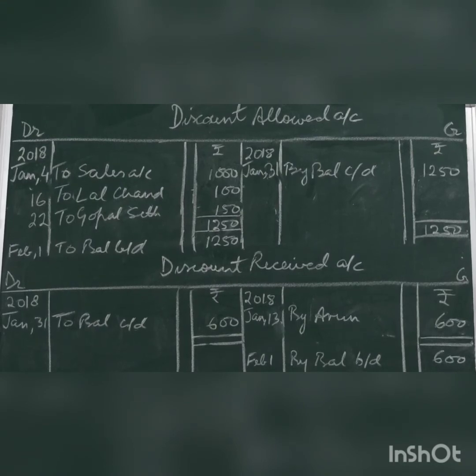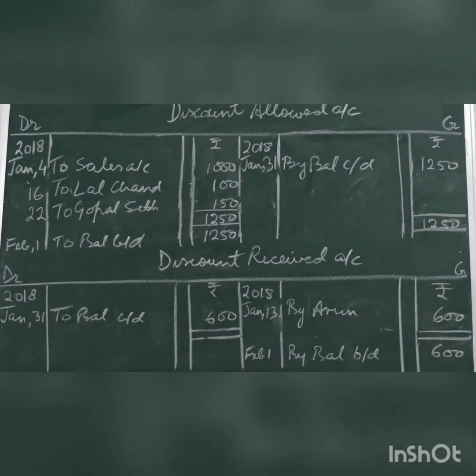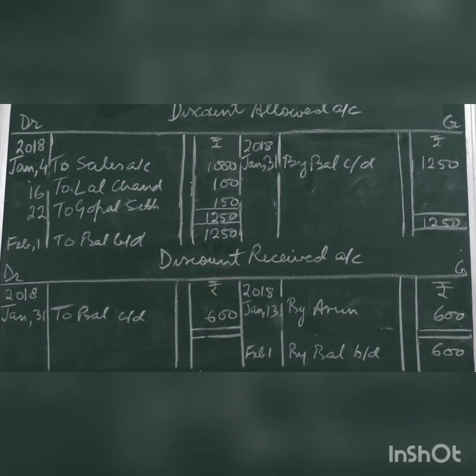Then we have discount received account. Discount received is the nominal account, credit incomes and gains. On 13th, discount was received from Arun. Posting will be on the credit side by Arun with rupees 600. When you balance, your credit is more, balancing will be on the debit side. To balance carried forward 600, closing balance. February 1st, opening balance by balance brought down.